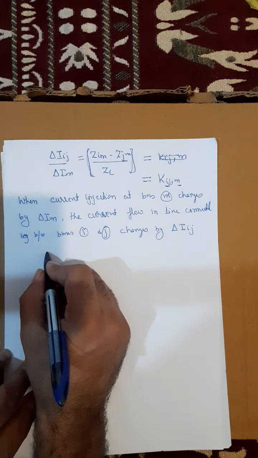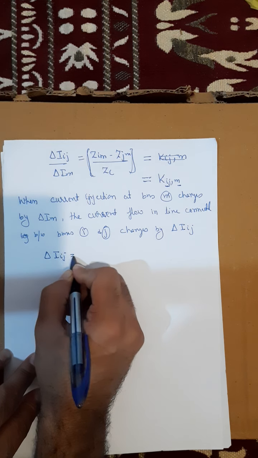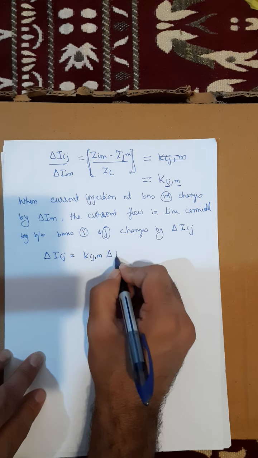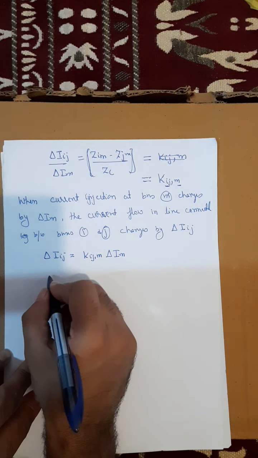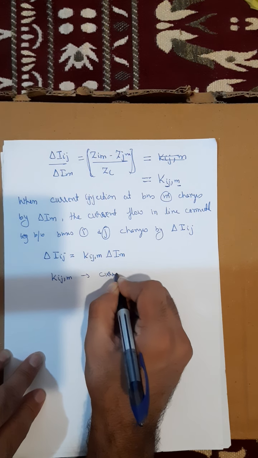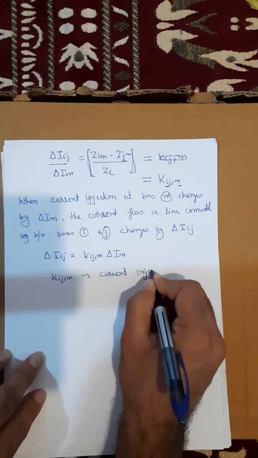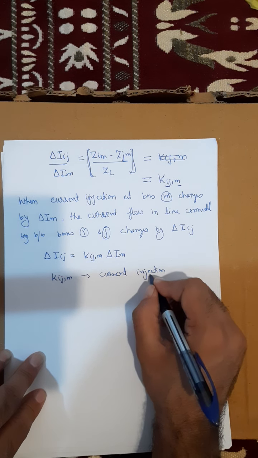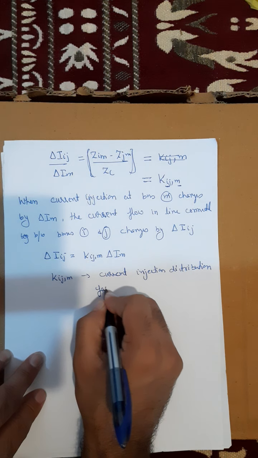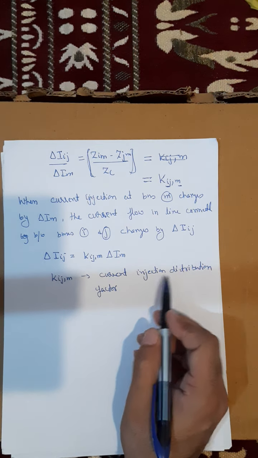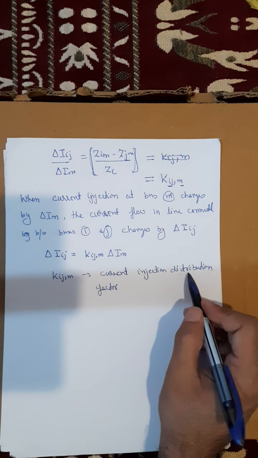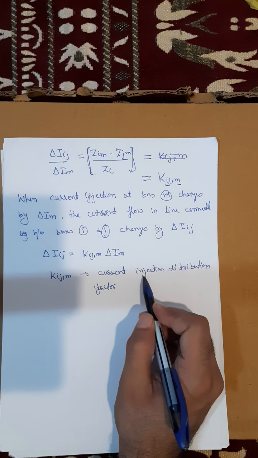Got it? So this delta Iij, I can write as nothing but Kijm into delta Im, where Kijm is the current injection distribution factor. So why the name current injection distribution factor? Because the current distribution will change because of the current injection.